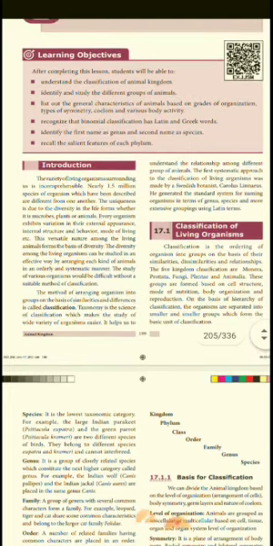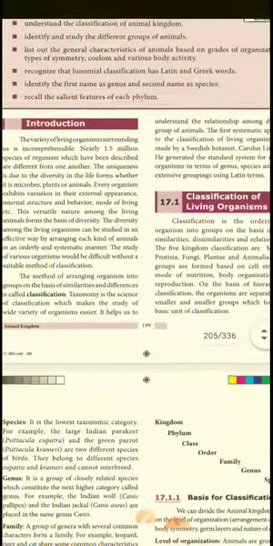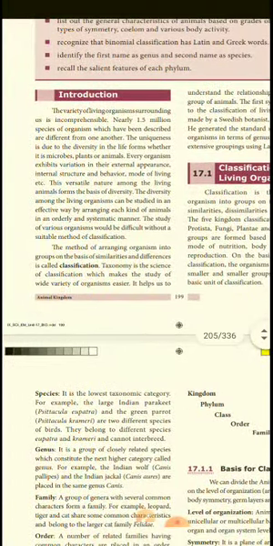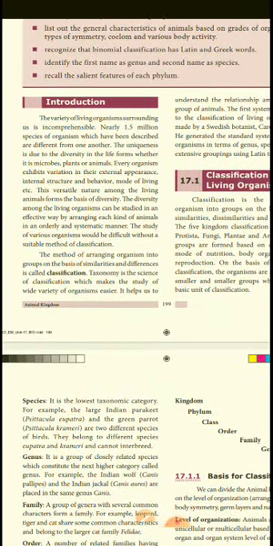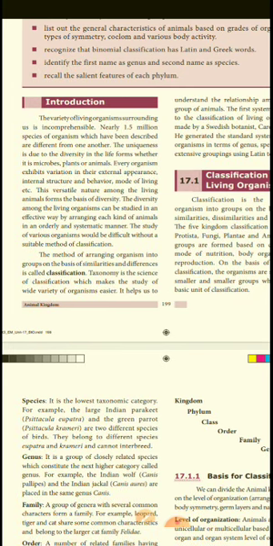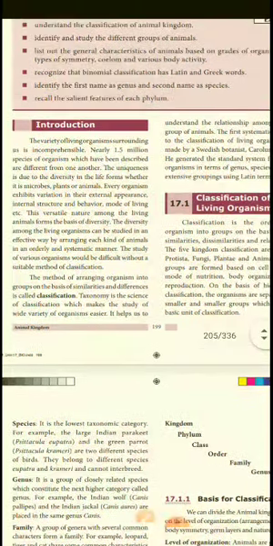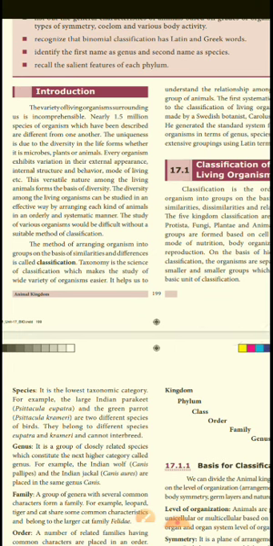Introduction. The variety of living organisms surrounding us is incomprehensible; nearly 1.5 million species of organisms have been described. This uniqueness is due to the diversity in life forms. Microbes, plants or animals, every organism exhibits variation in external appearance, internal structure, behavior, mode of living, etc. This versatile nature among living animals forms the basis of diversity.